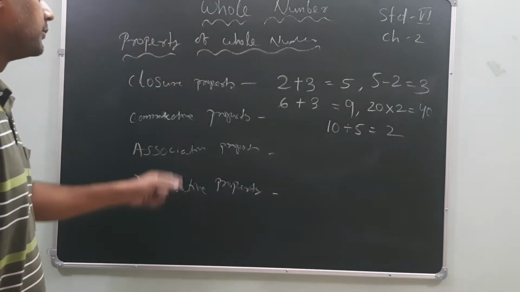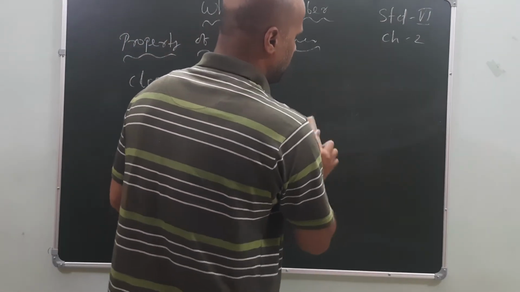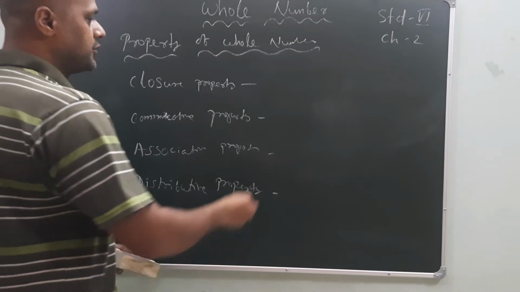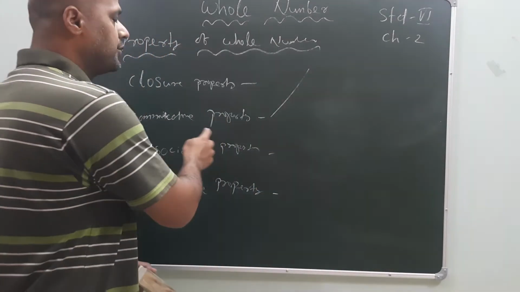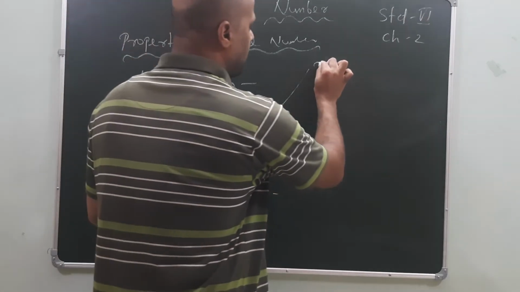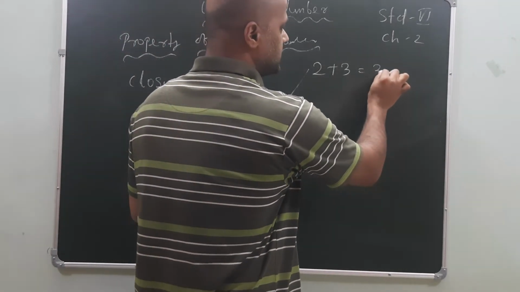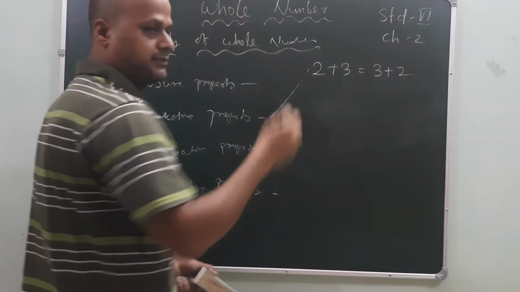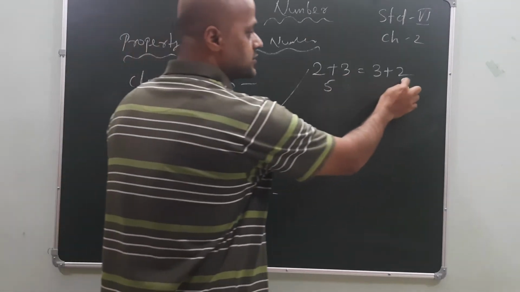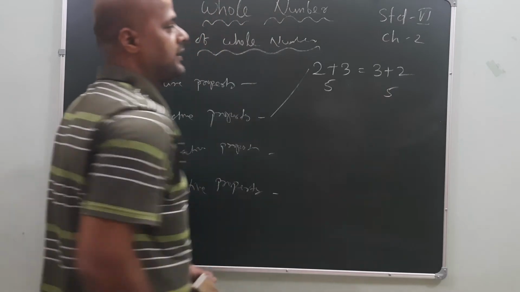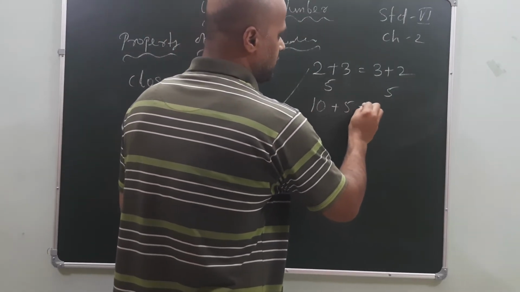Understood? Now come to the commutative property. What is commutative property? One by one. Okay. What is commutative property? I will be taking the example from the above side. Okay. Now commutative property is nothing but if I add two whole numbers and I reverse them, the result is also the same. What? 2 plus 3 how much? 5. 3 plus 2 is how much? It is also 5. This is the result only. Any number you can take. 10 plus 5. How much?